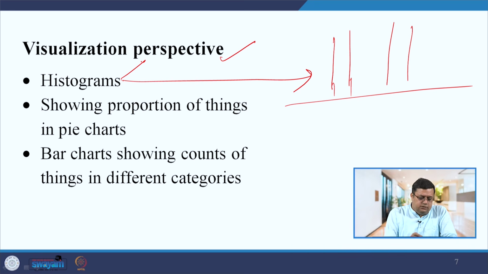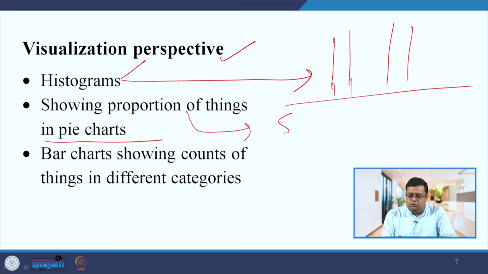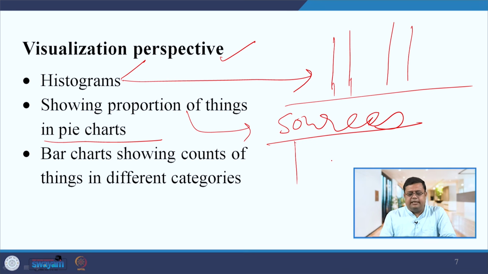The next thing you can use is to show the proportion of things. Let us take recruitment: you want to show the sources of recruitment, internal versus external. What is the percentage of internal sources through which you have received applications, and what is the proportion of external sources through which you have received applications? You can put that in a pie chart, right.